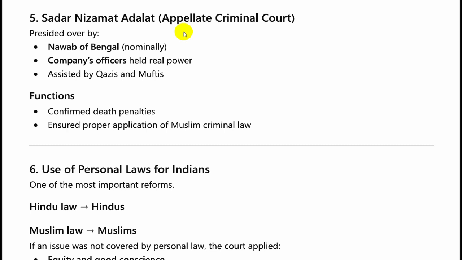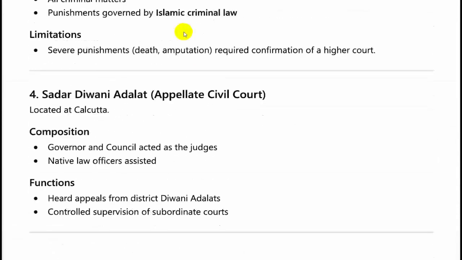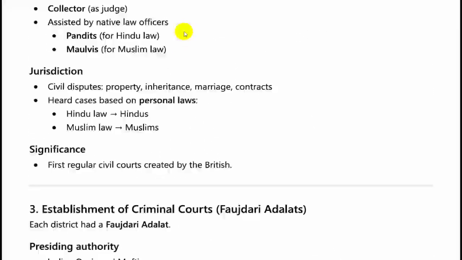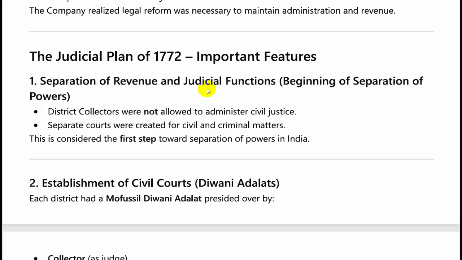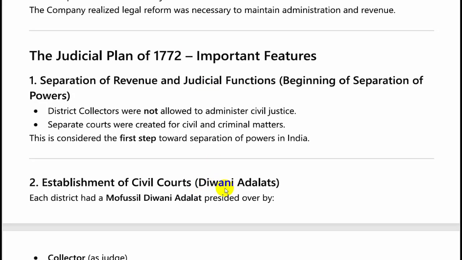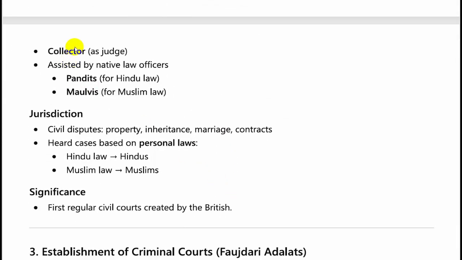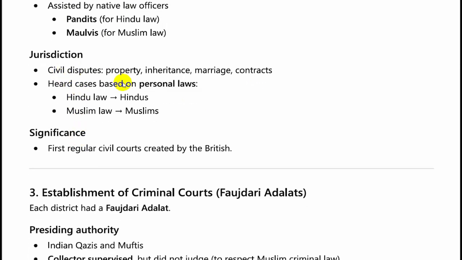So this is how the court system was structured in four parts: civil courts and criminal courts. So we had district civil courts, also known as Diwani Adalats. The collector was the judge and its jurisdiction was property, inheritance, marriage, contracts.